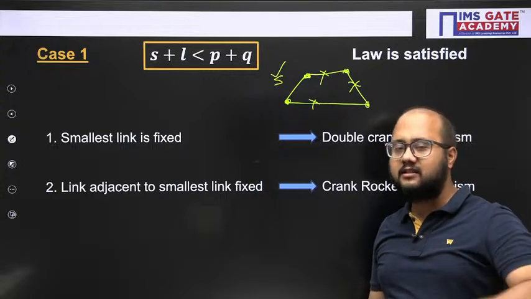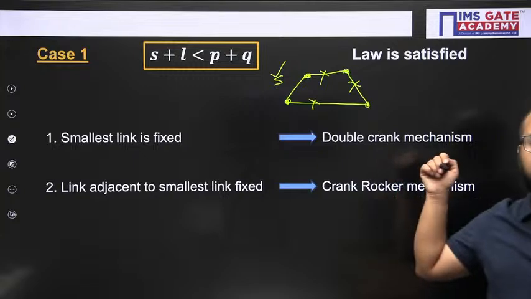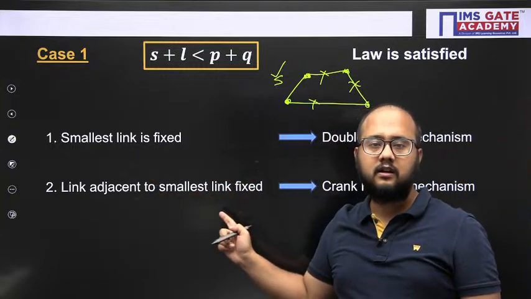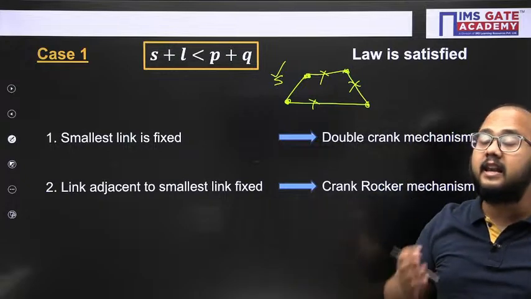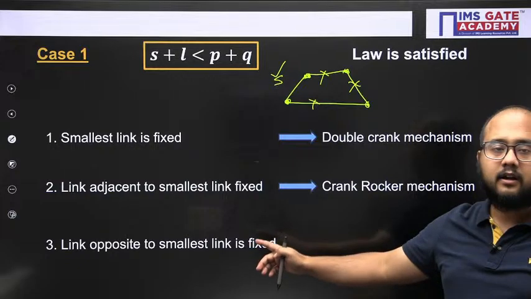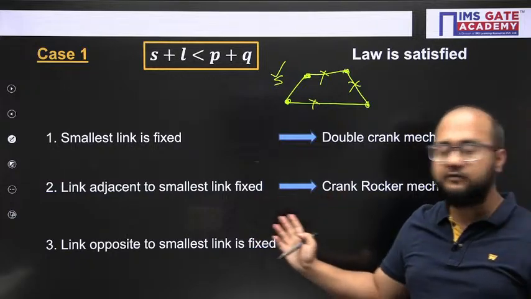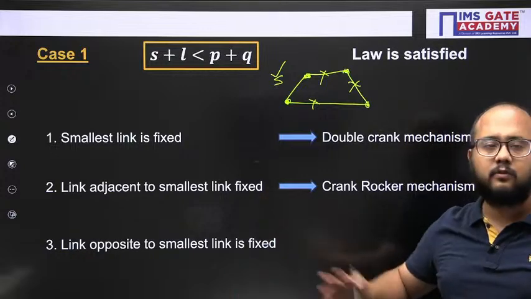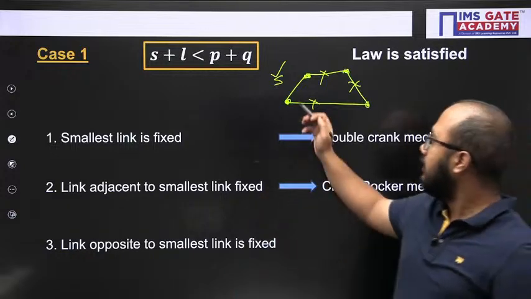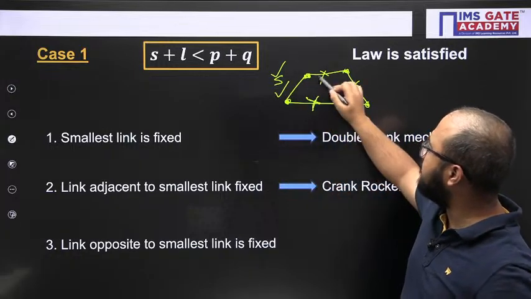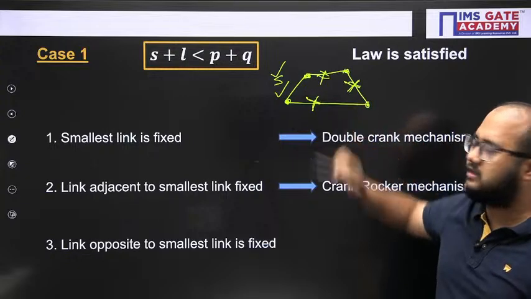First, smallest is fixed, then double crank. Second case, link adjacent to smallest is fixed. And the third one is link opposite to smallest is fixed. Adjacent to smallest we have already discussed. So total 3 possibilities: either the smallest, or the adjacent, or opposite to smallest.